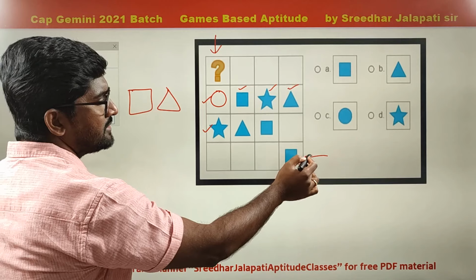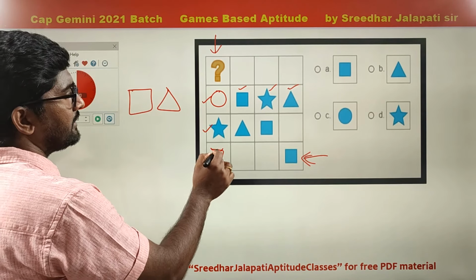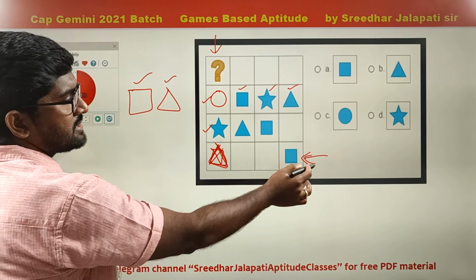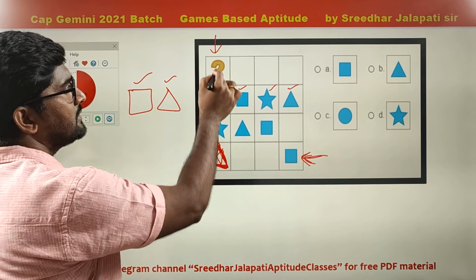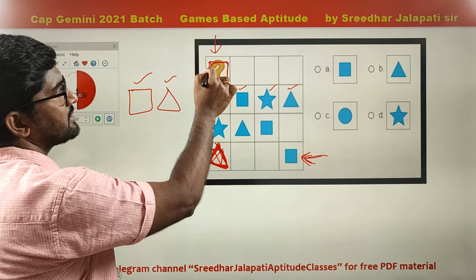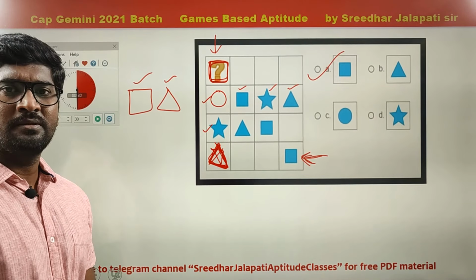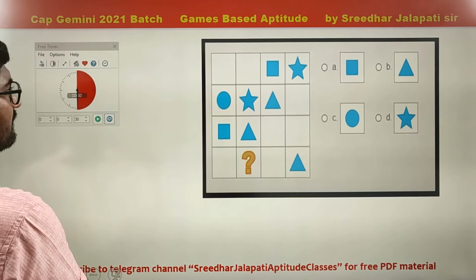As square is already in this row, I cannot get square here. Then what do we get here? Triangle. Why can't square be here? Square is already there. So this is triangle. Then this is square. So in place of the question mark, we get square. That is the answer. So like this, you can answer these deductive questions.